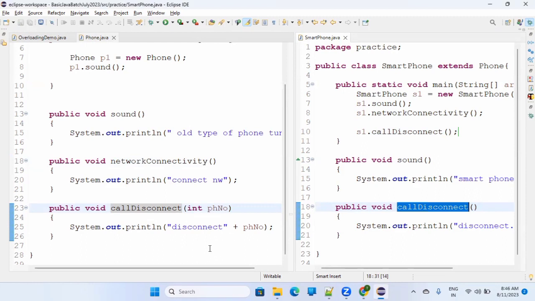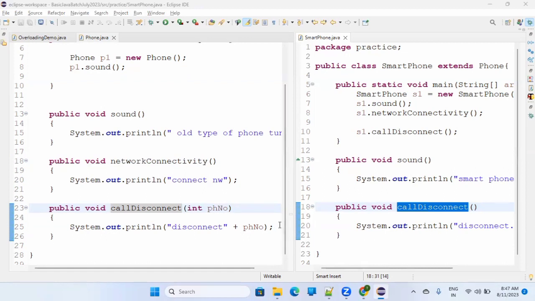Because overriding says you may have the same function name, but this call disconnect method in the smartphone will not be called overriding. Overriding means you want to define things in your own new way.